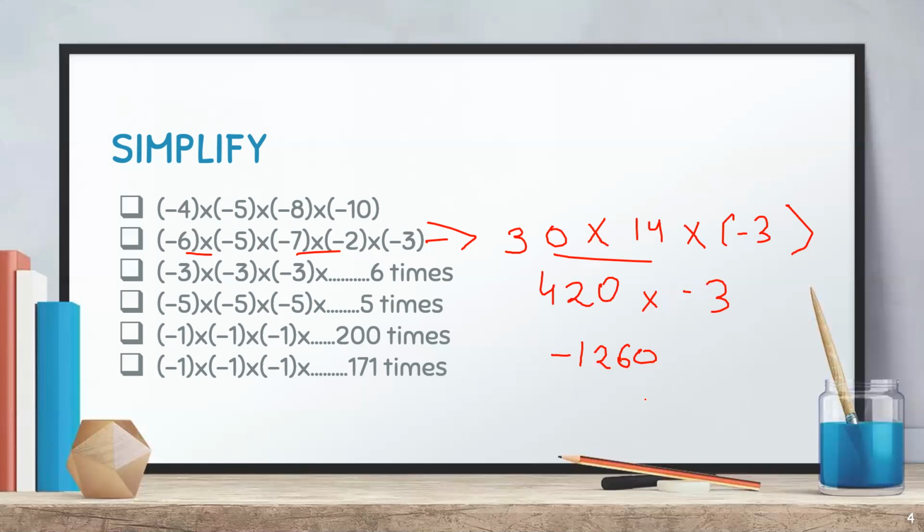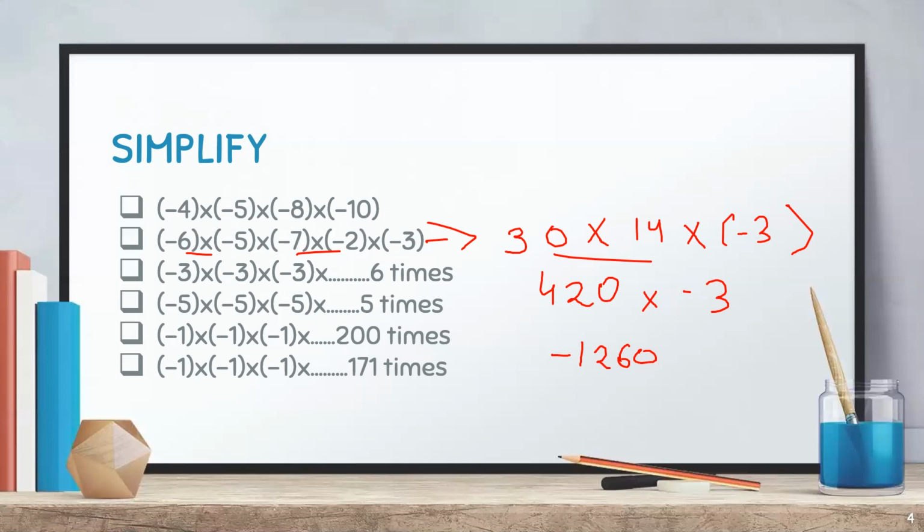The question is very long, so we need to check, because if we have made any mistake in any part of the question, it can make the complete solution wrong. So yes, this is correct.